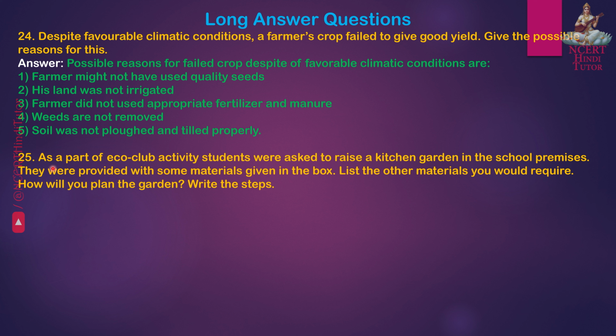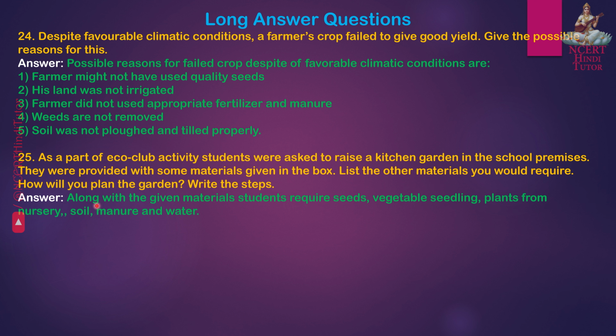Question 25. As a part of Eco Club activity, students were asked to raise a kitchen garden in the school premises. They were provided with some materials given in the box. List the other materials you would require. How will you plan the garden? Write the steps. Answer: along with the given materials, students require seeds, vegetable seedlings, plants from nursery, soil, manure and water. Steps to raise the garden: first, kitchen waste is collected and composted in a pit.